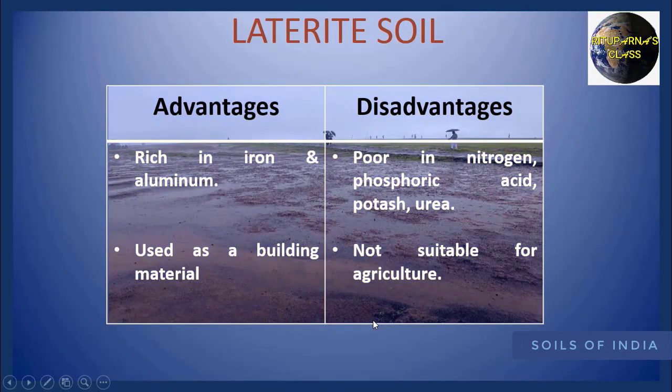What are the advantages and disadvantages of laterite soil? Laterite soil is rich in iron and aluminium. That's why it's a hard soil which can be used as a building material. And laterite soil is poor in nitrogen, phosphorus, potash, urea. That's why it is not at all suitable for agriculture.